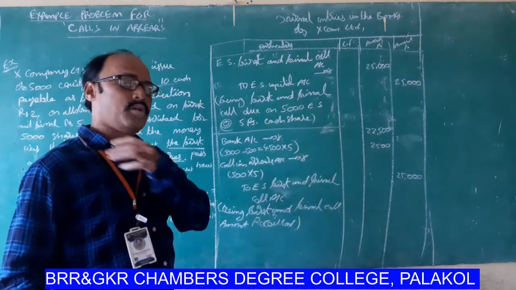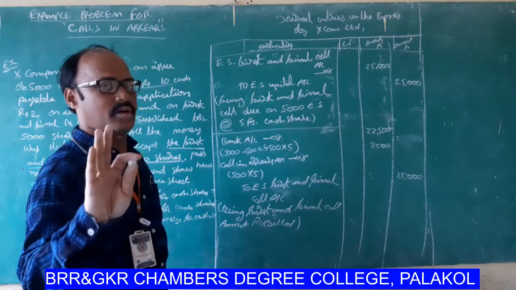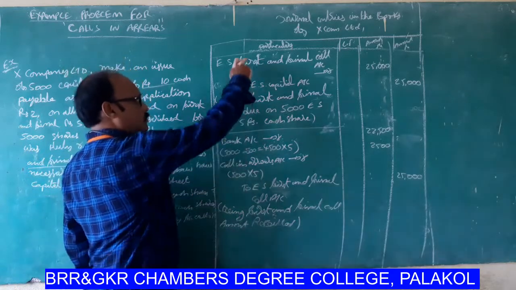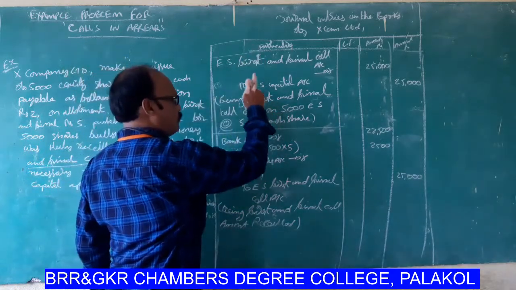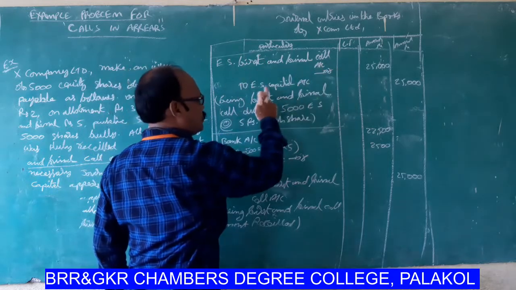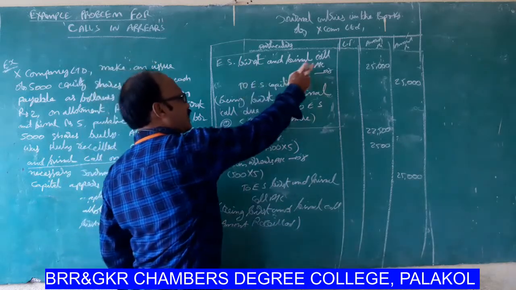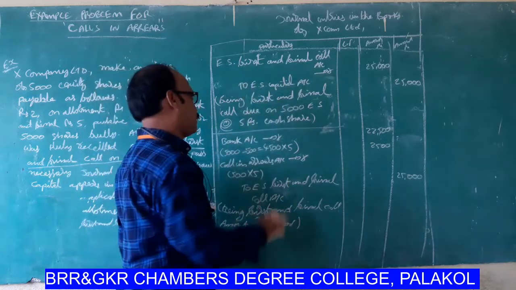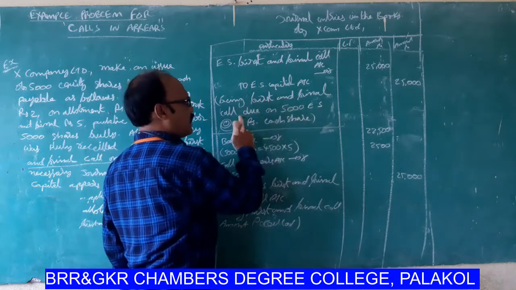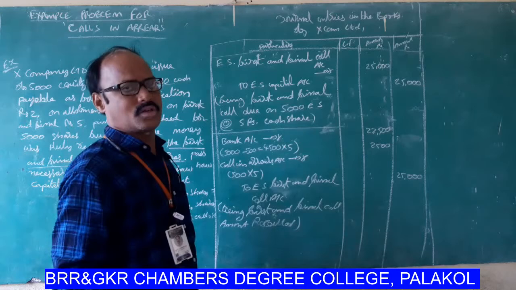You know very well, for first and final call, two general entries are required. First of all, equity share first and final call account debtor to equity share capital account, being first and final call amount due on 5,000 equity shares at the rate of 5 rupees each share.